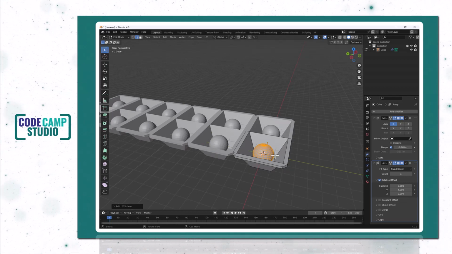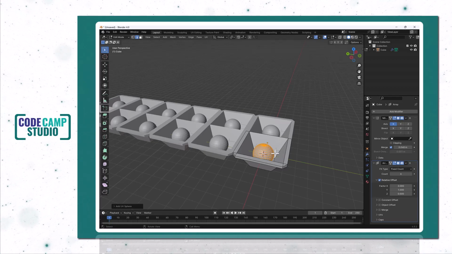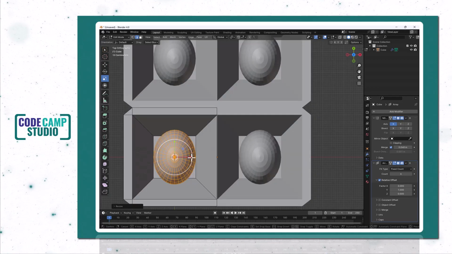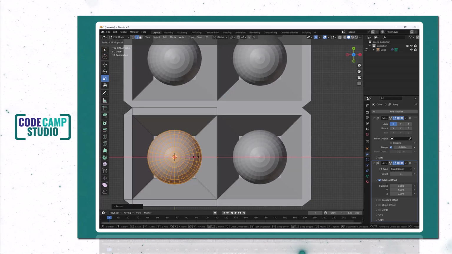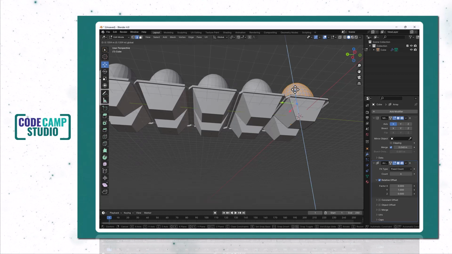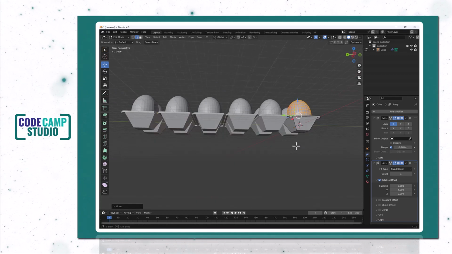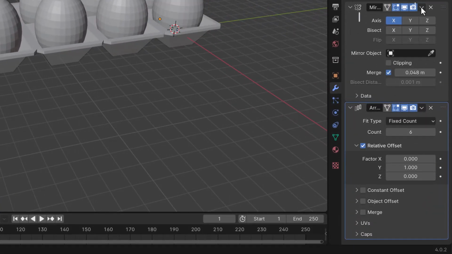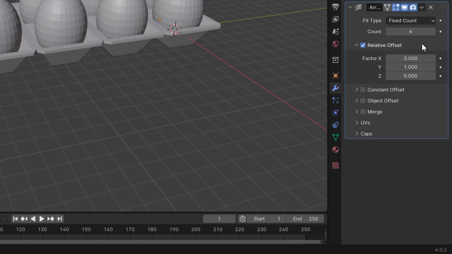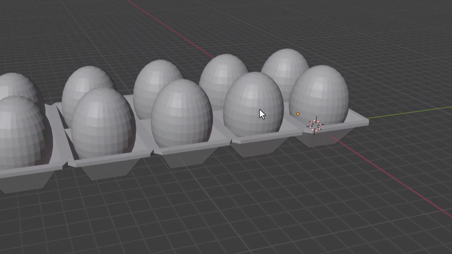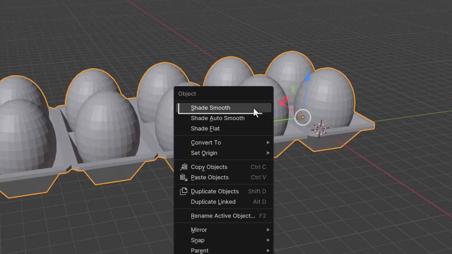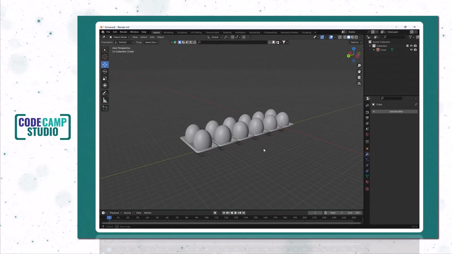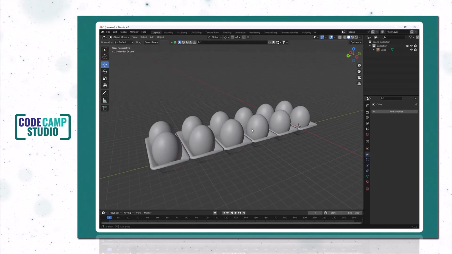Adjust the position and scale of sphere using Move and Scale tool. Return to Object mode, then apply both modifiers. Right-click and Shade Smooth for better look. Now this acts as an individual object, but you can create eggs and trays separately using same method.